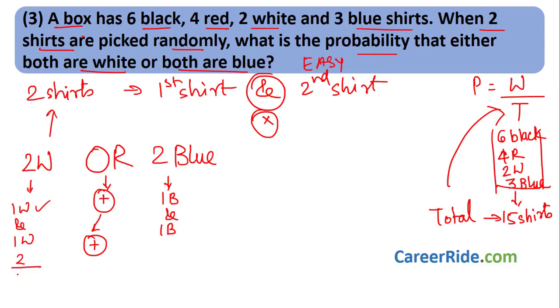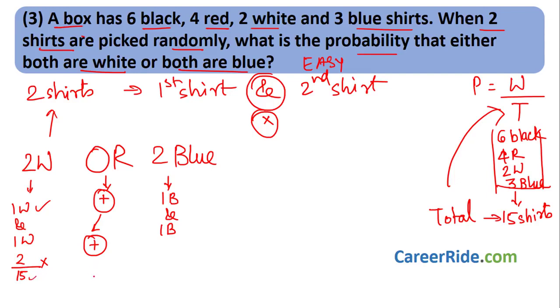How many total possibilities are there? 15. Okay, there are two possibilities of white shirt. I can choose any of the shirts. So 2 should be over here. What I want is white. So 2 white shirts are there. So 2 would come in the numerator divided by total possibilities, that is 15.